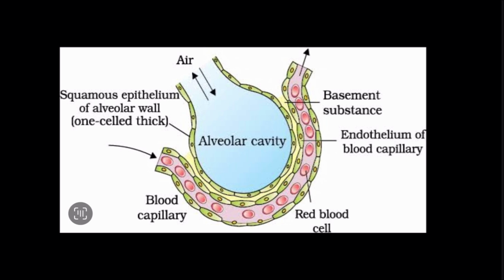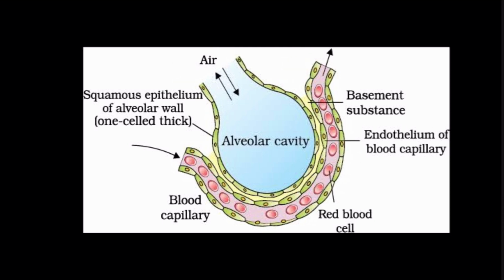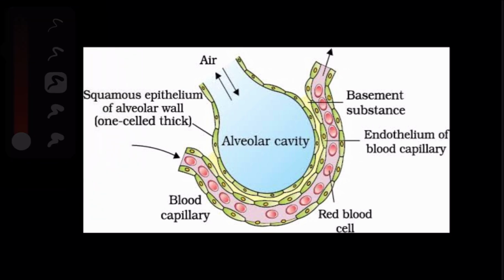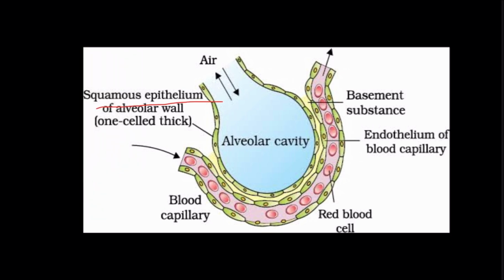It has the three major layers. First is the squamous epithelium of the alveolar wall. This you can see in the green, the first layer. Then we have the second layer, that is the endothelium of the blood capillaries. I'm tracing this layer. You can see that green layer, right? Endothelium of the blood capillary. And in between you see yellow colored substance, that is the basement substance.